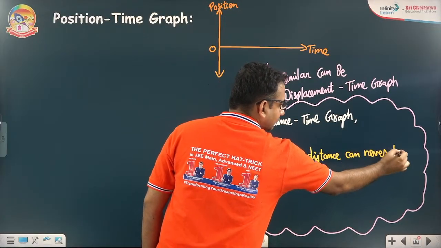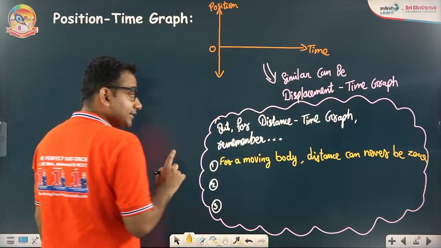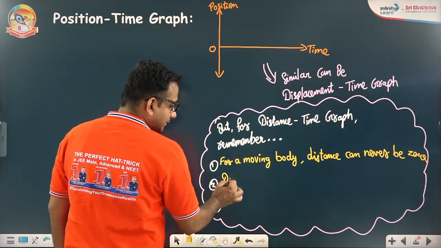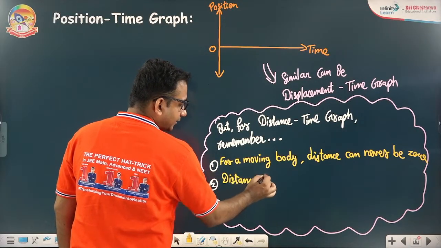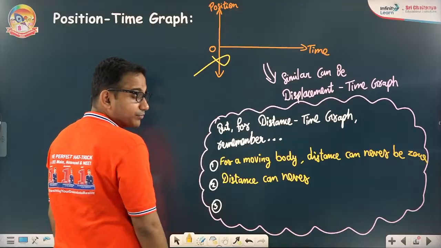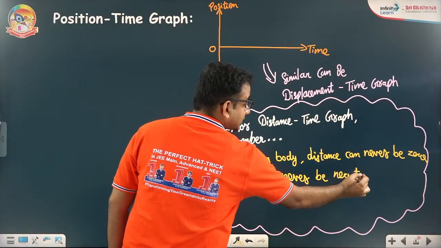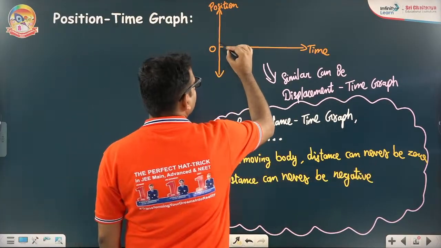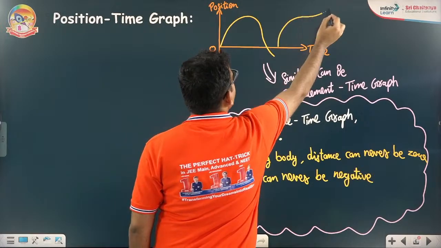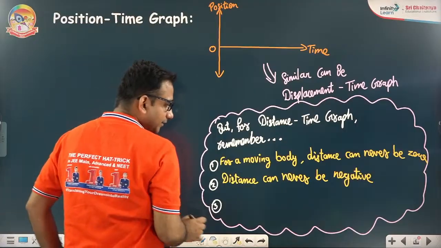So while drawing the graph, just take care of these three points. First, for a moving body, distance can never be zero, although displacement could be, if the initial and final points coincide. Second, distance can never be negative, so if you're drawing the distance time graph, this portion is not allowed. And third, distance can never decrease. Position or displacement can increase and then decrease, but distance can increase and can never decrease.